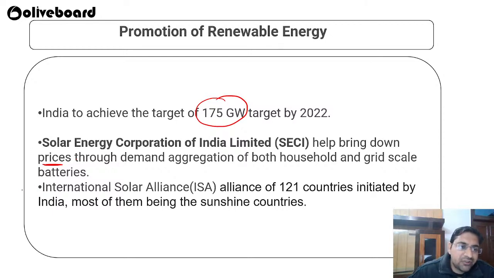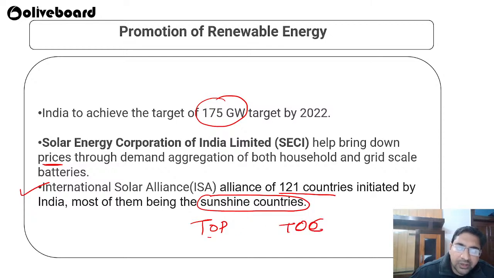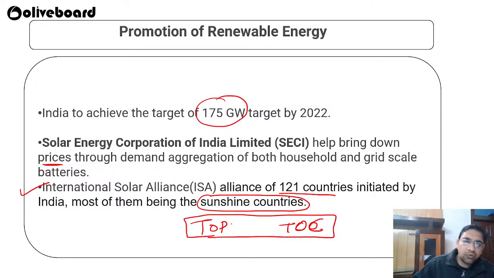As you all know, the International Solar Alliance is the first international organization headquartered in India, in Gurgaon. It is an alliance of 121 countries, initiated by India, mostly for members in the sunshine areas, between the Tropic of Cancer and Tropic of Capricorn. Those countries are very rich in sunshine and solar energy, and they are the members of the International Solar Alliance.